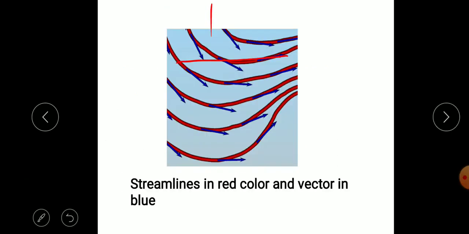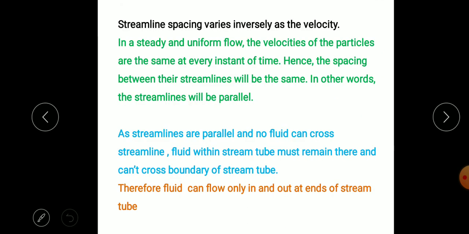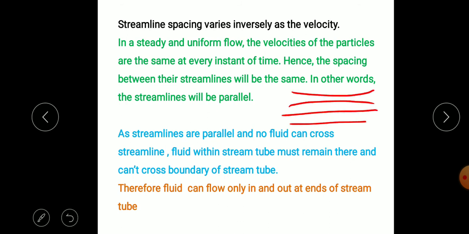Next, in this diagram these are the streamlines tangent to the velocity vector. Now we consider the streamline spacing. The fluid is enclosed between these streamlines.